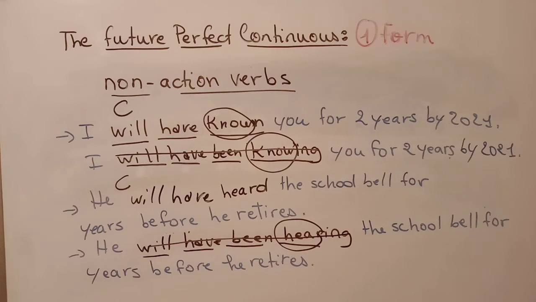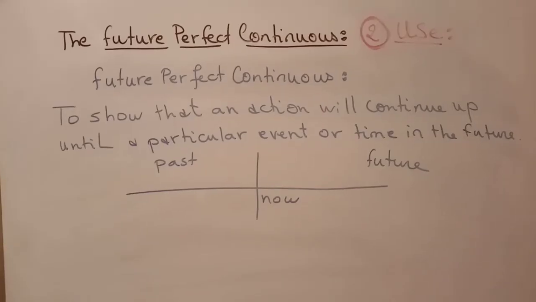Is it clear? Good. Let's shift now to the use of the future perfect continuous or progressive. So the future perfect continuous is used to show that an action will continue up until a particular event or time in the future.